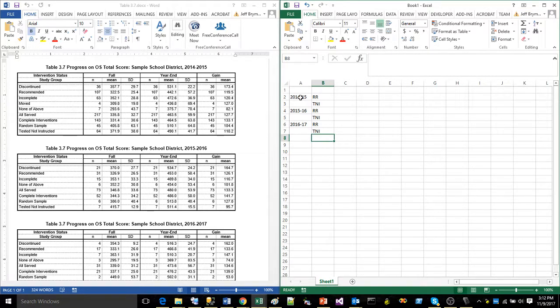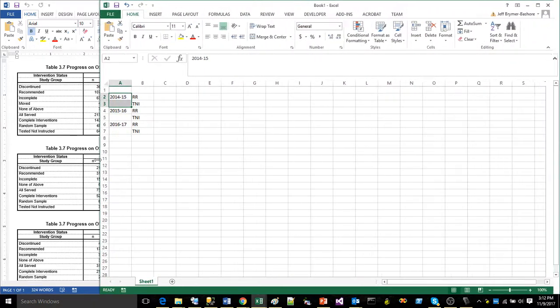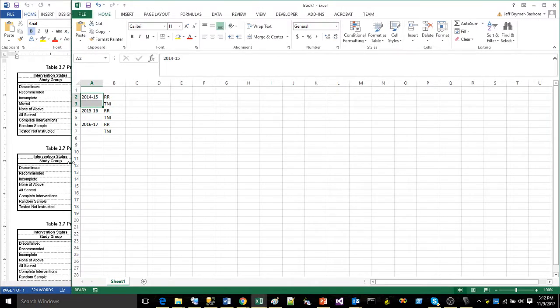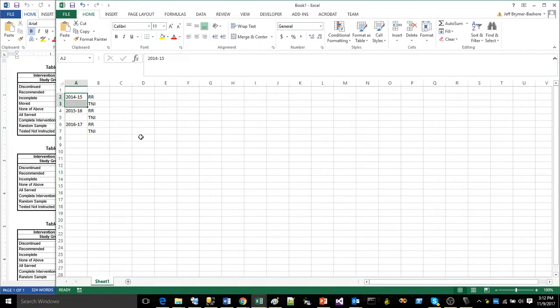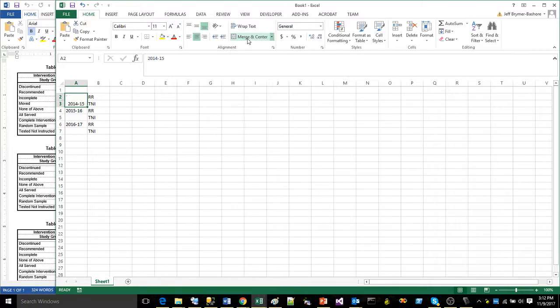Now, here comes our first tricky part. I am going to come to cell A2, and I am going to select cells A2 and A3, just like that. Now, my Excel spreadsheet is just a little weird because it's hidden one of the buttons I need. Where are you, button? There it is. So I've got cells A2 and A3 selected. And now I am going to hit this merge and center button.